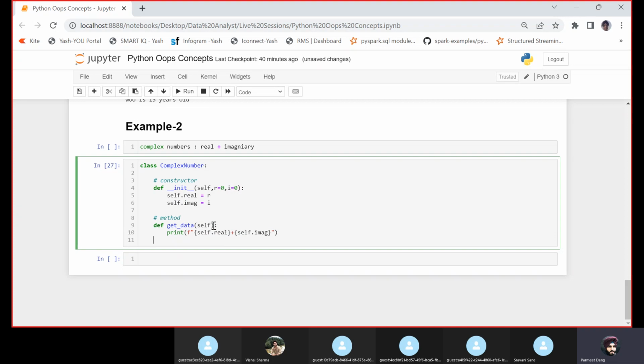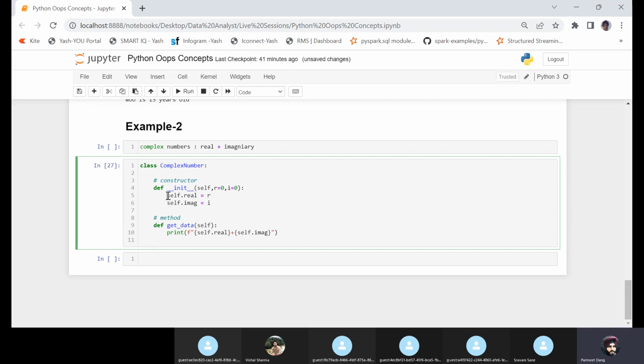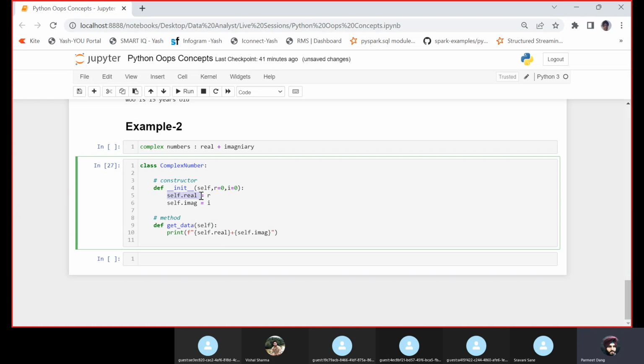Now you might be wondering why we have not passed the parameters real and image here. The moment I define a variable, or an attribute, inside the class, we do not call them variables; the terminology changes to attribute. If you want to access an attribute from one method in another method, you need to attach that attribute to the self object.